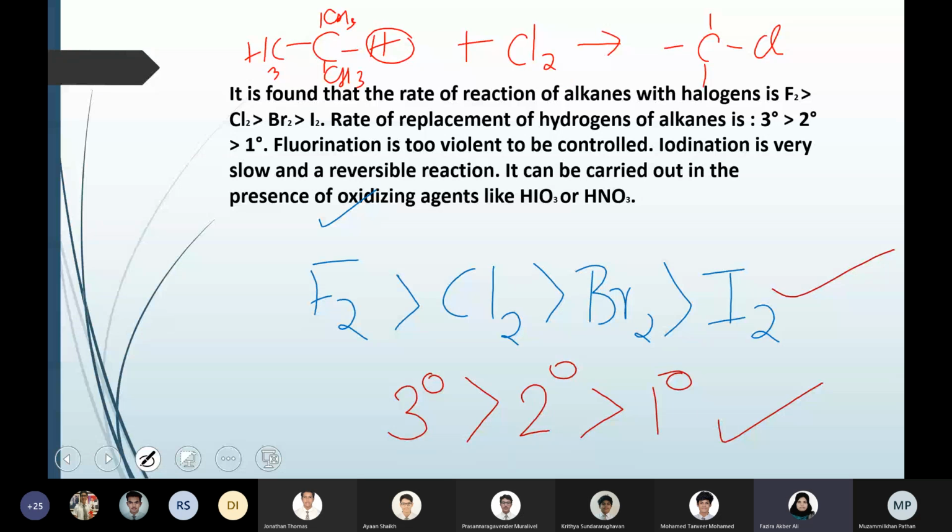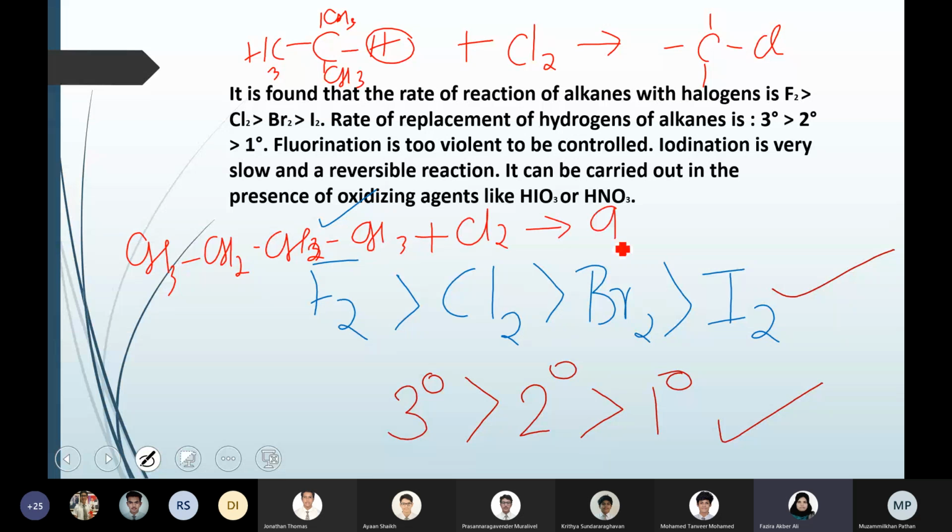This reaction will be faster than taking a normal alkane that is primary, CH3, CH2, CH2, CH3, with chlorine, where you will get CH3, CH2, CH2, CH2, Cl. Because that is primary, the reaction will be slower compared to the tertiary alkane.